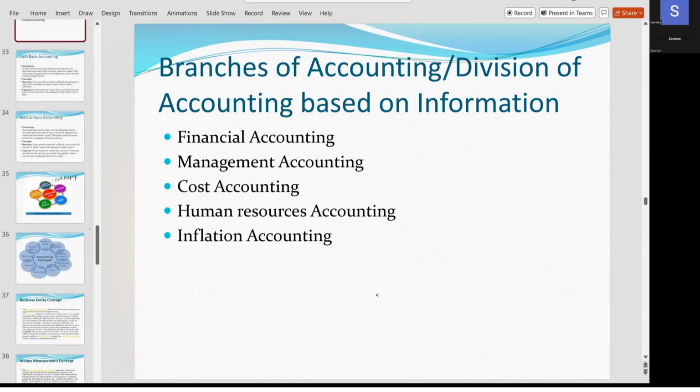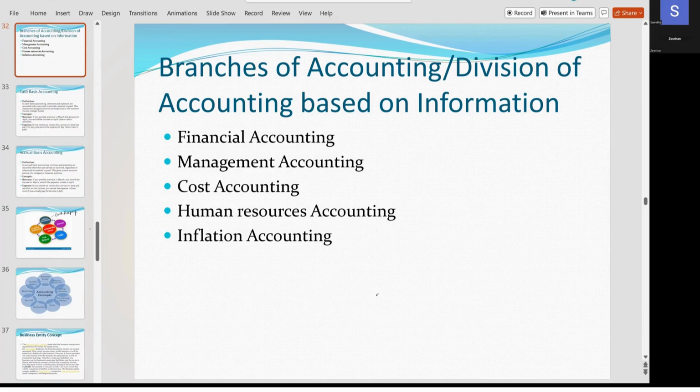Okay, we'll see this last one. Now, next one is how many types of accounting are there? Or it is also called accounting based on information.